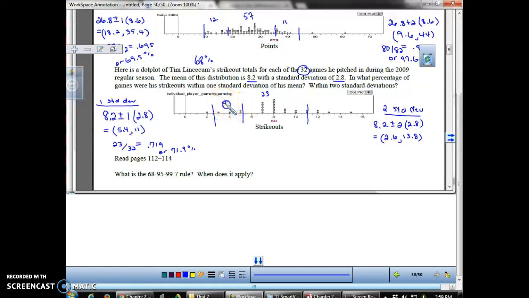So I'm going to pick up 4 extra observations here. And then when I mark the 13.8, this is 13, this is 13.5, so it's really right about there. So I add on 3 more observations. So I'm just going to add 7 observations. That's going to give me 30 out of 32, which is roughly 0.938. So it's a little bit less than the 95% you might expect. So it'd be 93.8%.